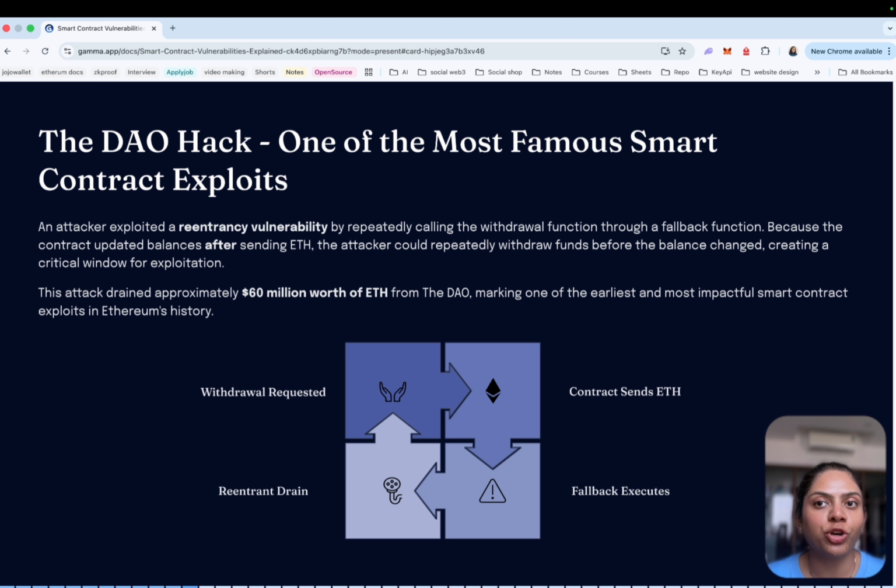The Ethereum community decided to perform a hard fork of the network to reverse the hack and recover the stolen funds. The hard fork eventually created two separate blockchains: Ethereum, defined as ETH, and Ethereum Classic, defined as ETC.